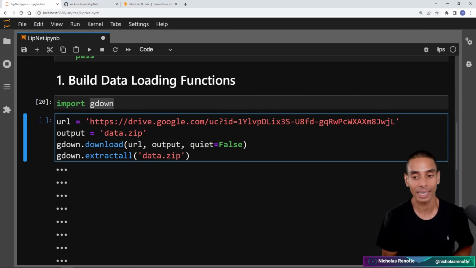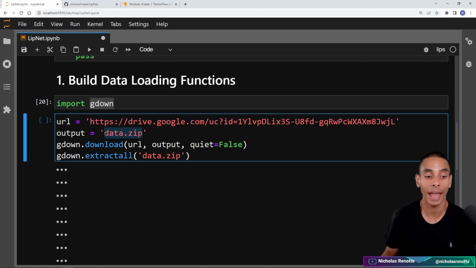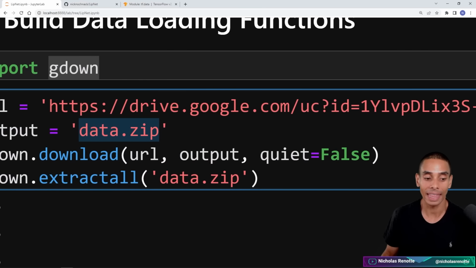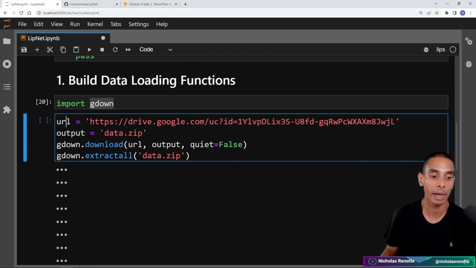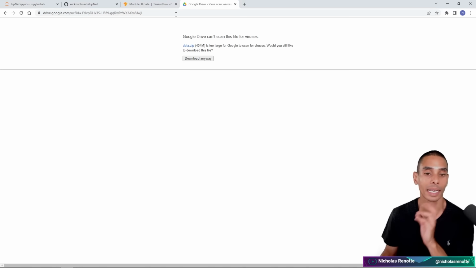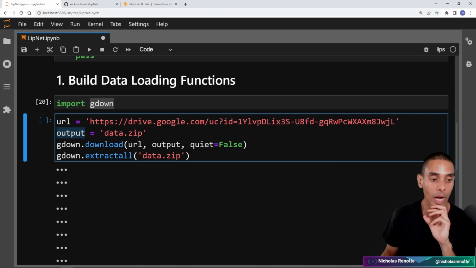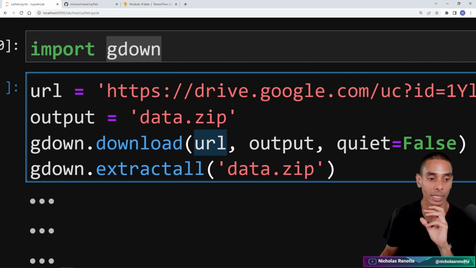Once you've got that, the next thing that we're going to do is download the data itself. We are going to output it inside of a file called data.zip, and then we'll extract it all into its own separate folder. So the full line is url equals, and then I've got this specific URL here, so you can grab that, paste it into your browser, and you'll be able to download the dataset. We're just going to use Python to do it because it makes your life a ton easier. We're going to output the file to a file called data.zip. We're going to use gdown.download, and to that we pass through the URL, which is this over here.